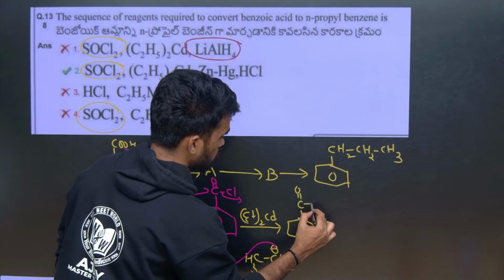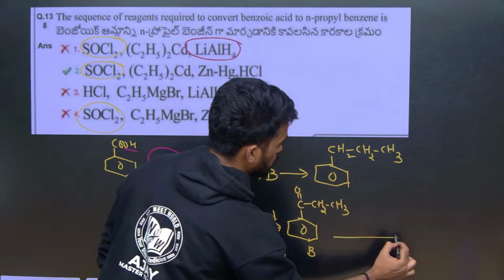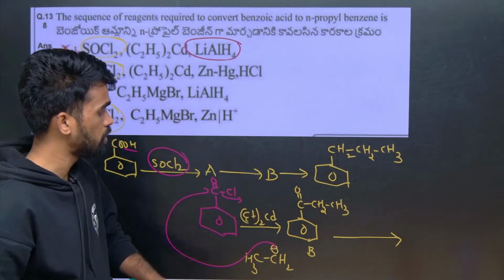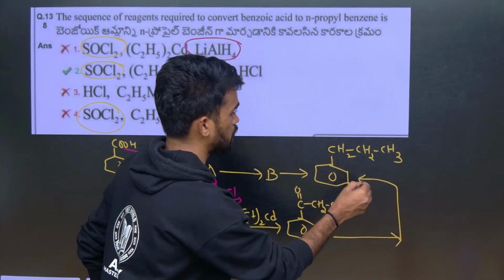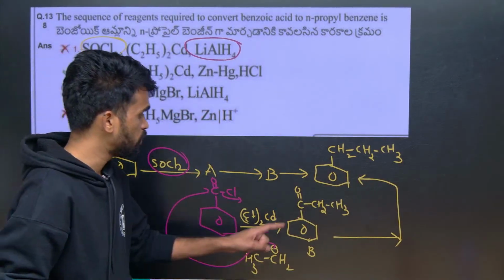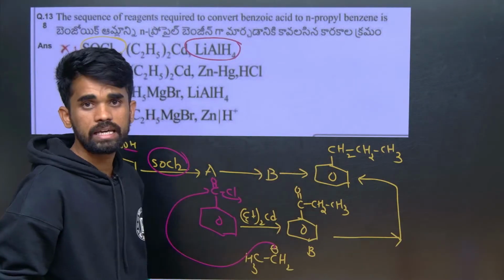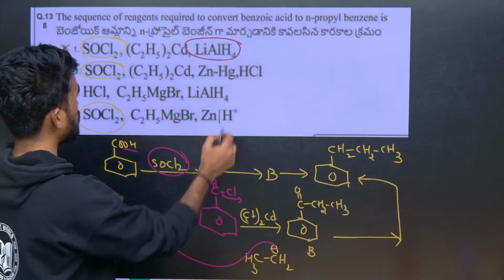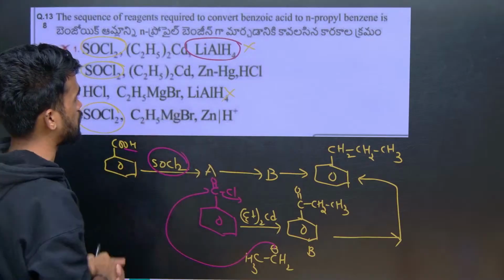CO, CH2, CH3. So this is our B. Now this B, we have one carbonyl group now. If we reduce this carbonyl group, directly it gives ethane. So if we use lithium aluminium hydride, it converts into alcohol but not to the alkane. So first option is not suitable. And here also lithium aluminium hydride is not suitable.